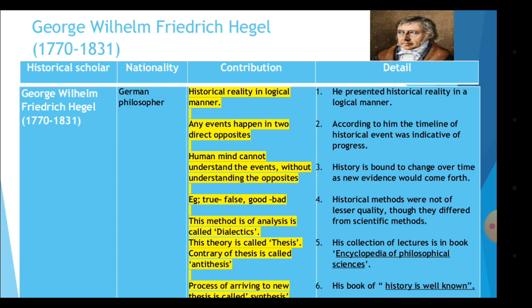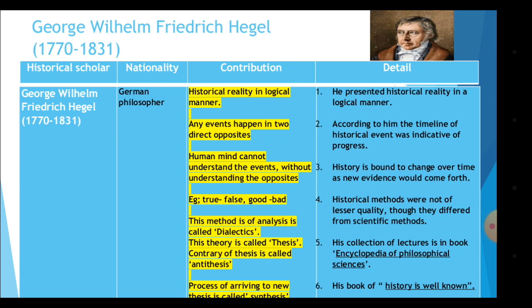Human mind cannot understand the events without understanding the opposites. If there is something good, why is it good? Because there is something bad. Then only we can distinguish what is good and what is bad. So whatever the situation is, it has two outputs, either good or bad, true or false, and so on.